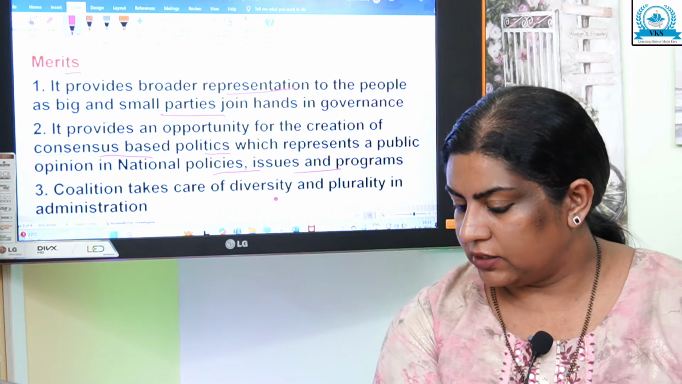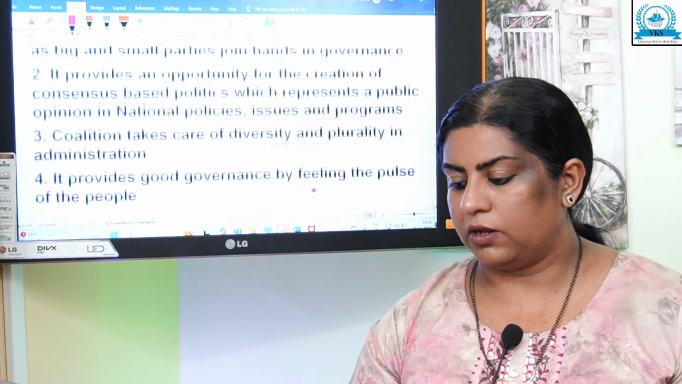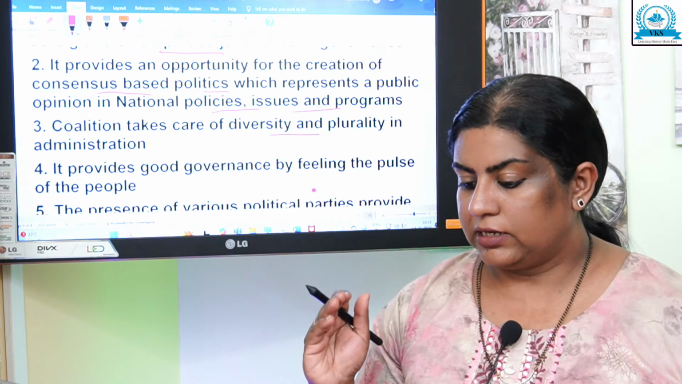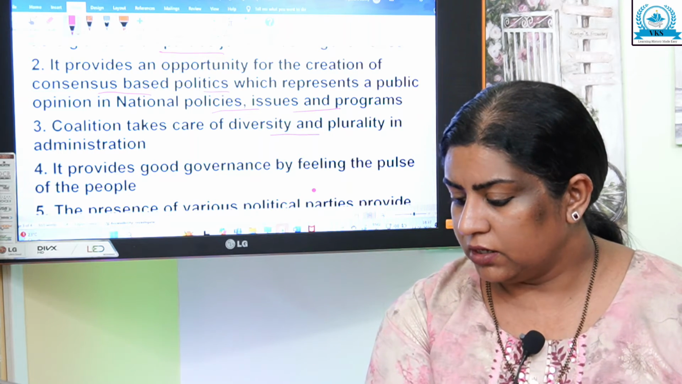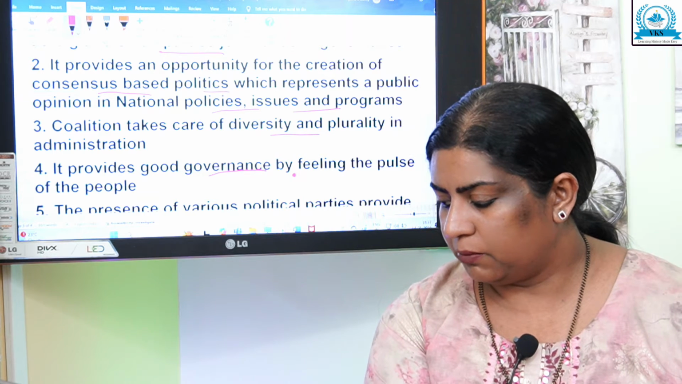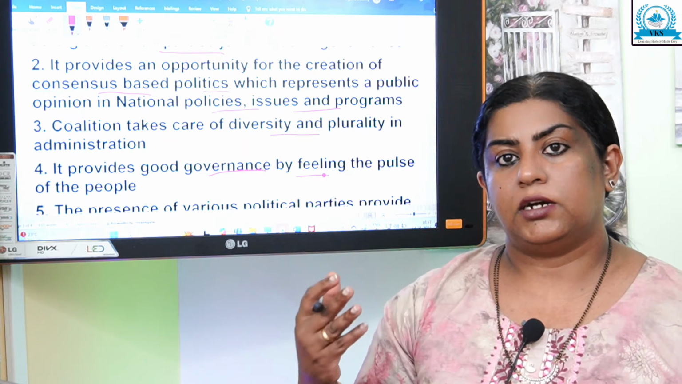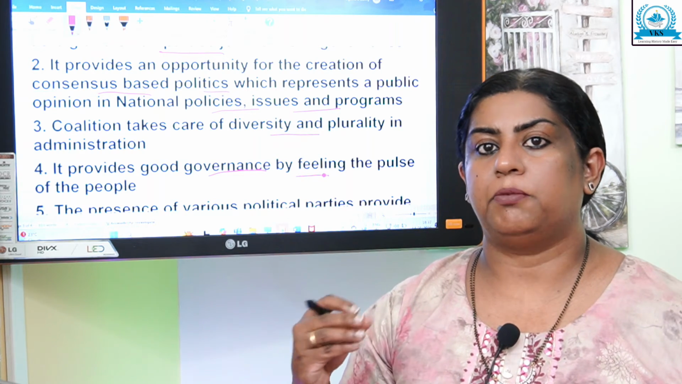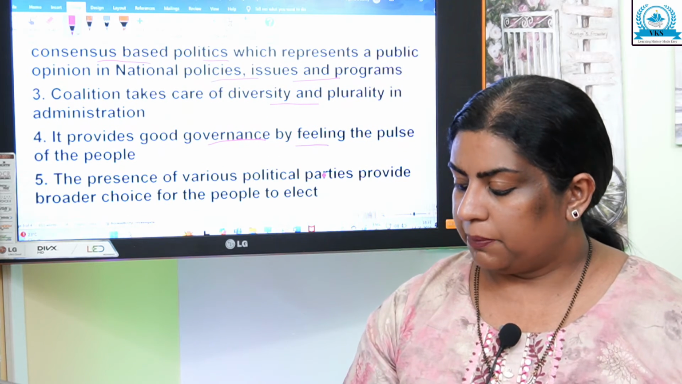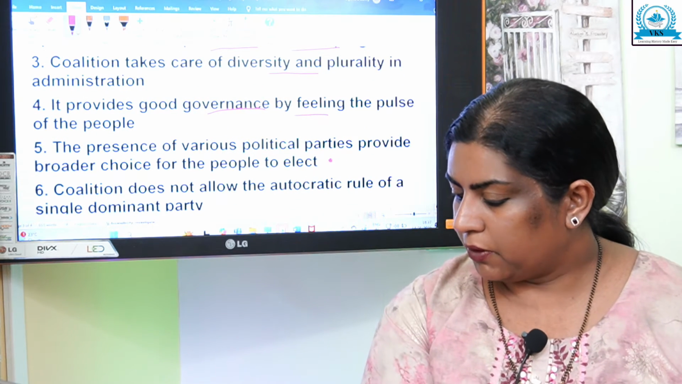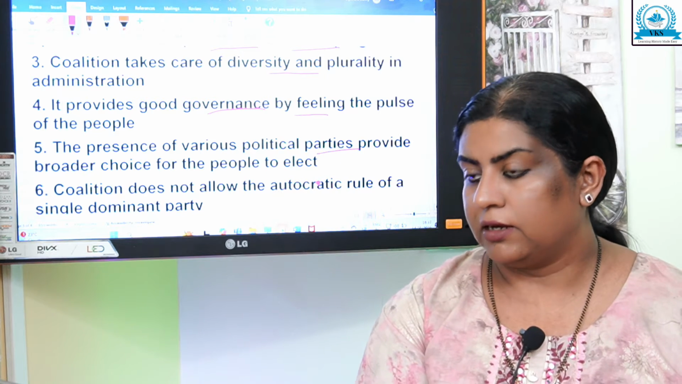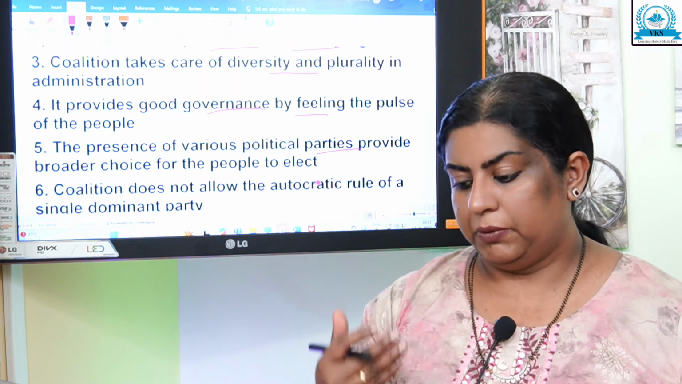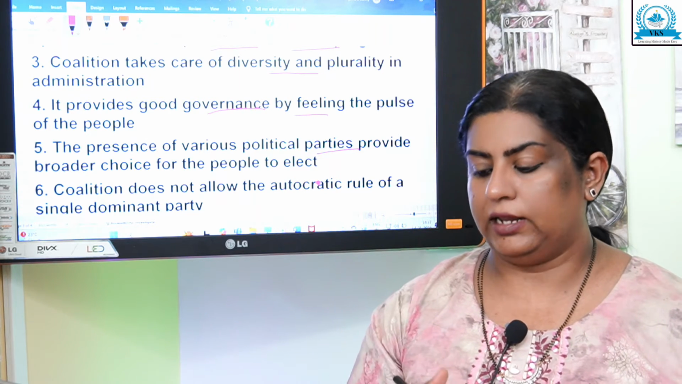It takes care of diversity, plurality and administration. So in coalition government, when there are two or more parties, it takes care of diversity, plurality and administration. It provides good governance by feeling the pulse of the people. Each party tries to feel the pulse of the people, and this results in providing good governance. The presence of various political parties provides a broader choice for the people to elect. This gives the people a broader choice to elect.